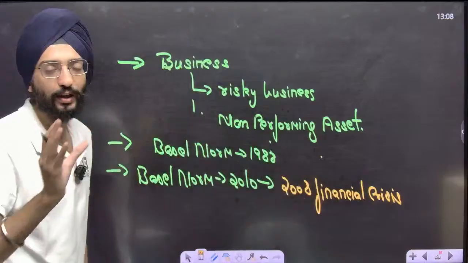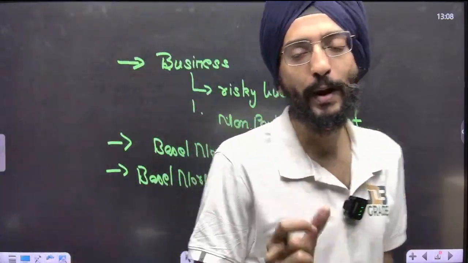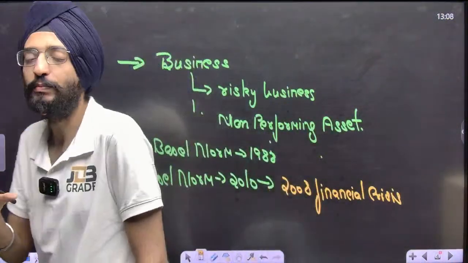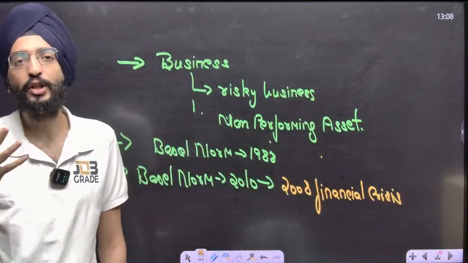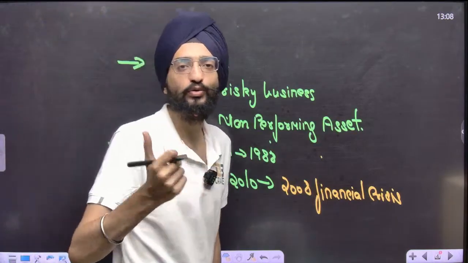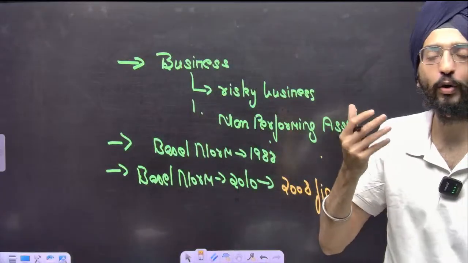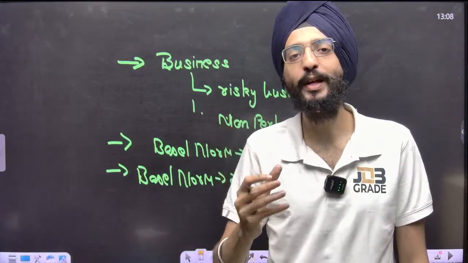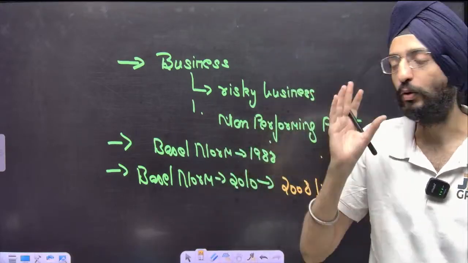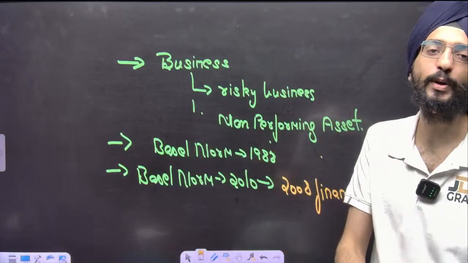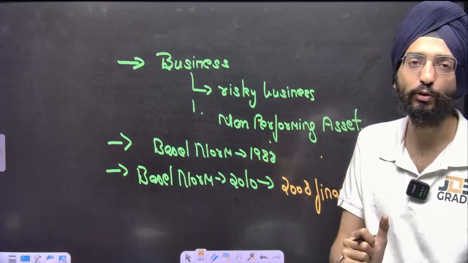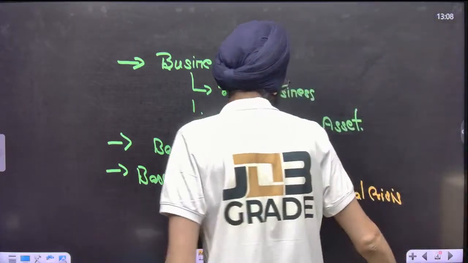It came out with a concept called capital adequacy. Banks need to ensure an adequate capital adequacy ratio that makes them feel secure. It provides them a cushion that doesn't let them face the vulnerabilities of non-performing assets or defaulting borrowers. In order to make them feel safe and provide a cushion, the capital adequacy ratio came out. This is the most important aspect, because the question has been asked over and over again by UPSC, and it's one of UPSC's favorite topics. So let's get into this.